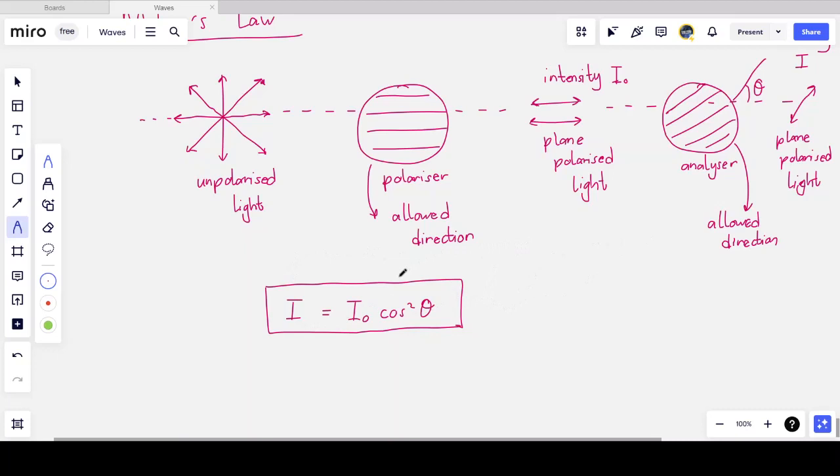Now, this was a lot to absorb. There's a lot of content in this topic, but it sets you up for many other topics, specifically in AS superposition, but also in A-level physics. And so the knowledge of waves is paramount. It's fundamental to understanding physics in general, not just A-level physics.